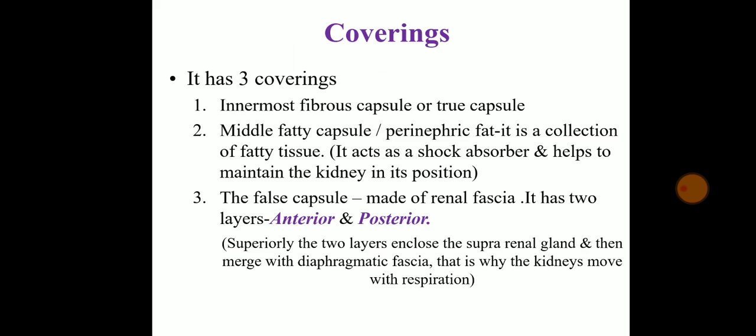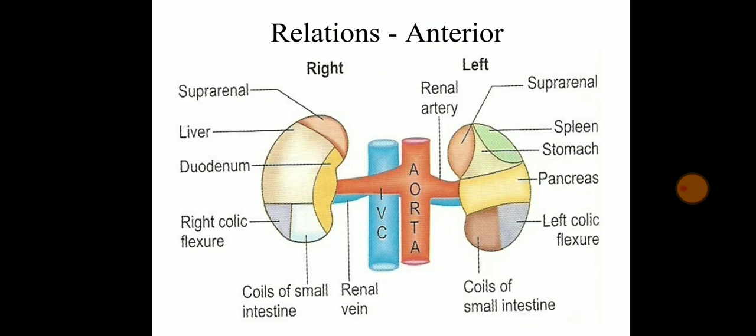Now covering, there are three main coverings which are present. Innermost is the fibrous capsule, that is also known as true capsule. Middle is the fatty capsule, a collection of fatty tissue present in the middle, and the false capsule which is present at the outer side. So these are the relations, meaning the organs that surround the kidney.